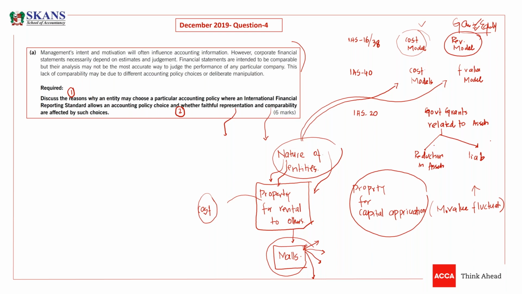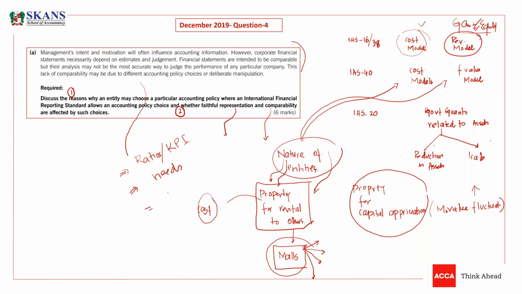So now, how and why could an accounting policy be chosen? Obviously, the management will check the impact on different financial ratios, different key performance indicators, KPIs. They will check the impact. They will check the needs of the users.